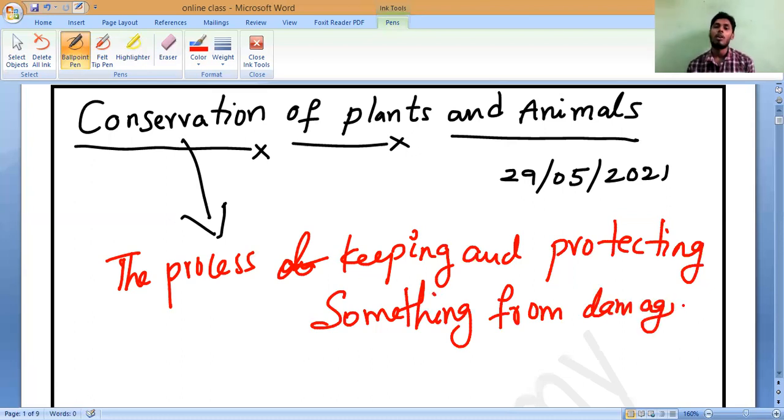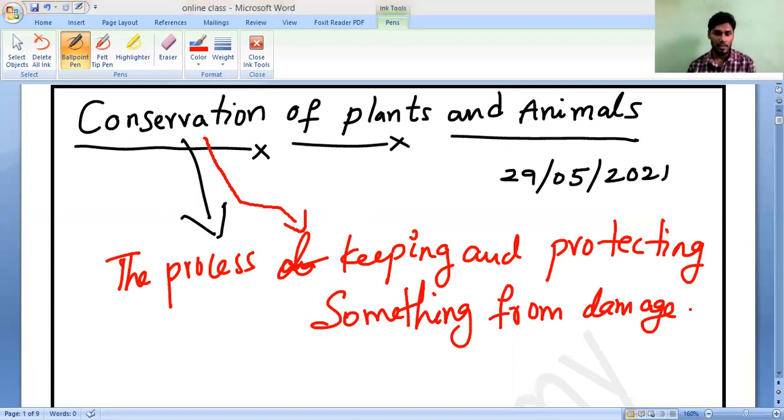That is only called conservation. Conservation means something which we have to conserve, we have to protect, we have to keep for a long period of time, for the next generation, which is going to be damaged, which is going to be destroyed. That is what we call conservation.